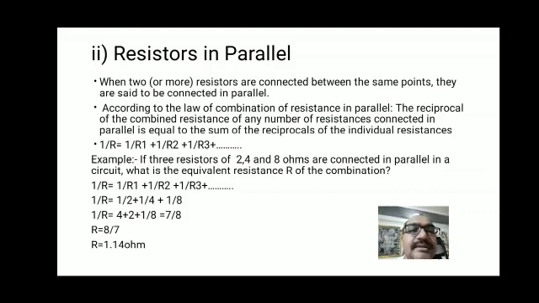So total will become 7 upon 8. Now do the reciprocal: 1 upon R is 7 by 8, so R is equal to 8 upon 7. The answer will come approximately 1.14 ohm. So the total resistance when 3 resistors are connected in parallel is 1.14 ohm.